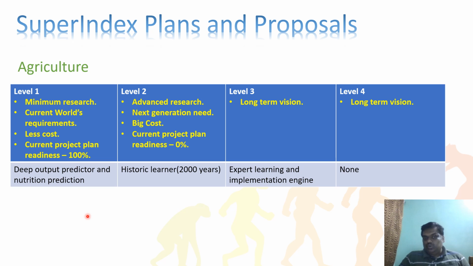When it comes to level two, it's a historic learner. For the last 2,000 years, how the soils were, how agriculture was farmed, how the countries were using it, and all those things, using an ILLM, Indian Linguistic Language Module, whichever I'm talking about, using a SuperIndex. So that will be achieved. When it comes to the long-term vision, expert learning and implementation, it should create an engine. It should always learn, with scalable learning, deep learning and neural learning, and that learning ability should be given to the expert learning and implementation engine. Okay, this is level three, and we have level four.